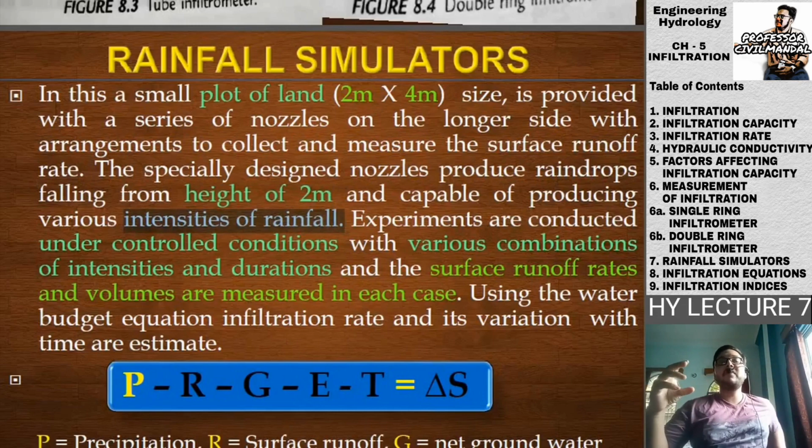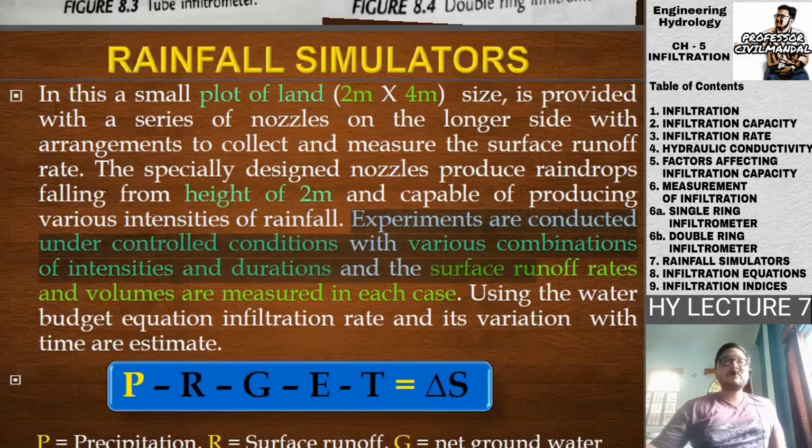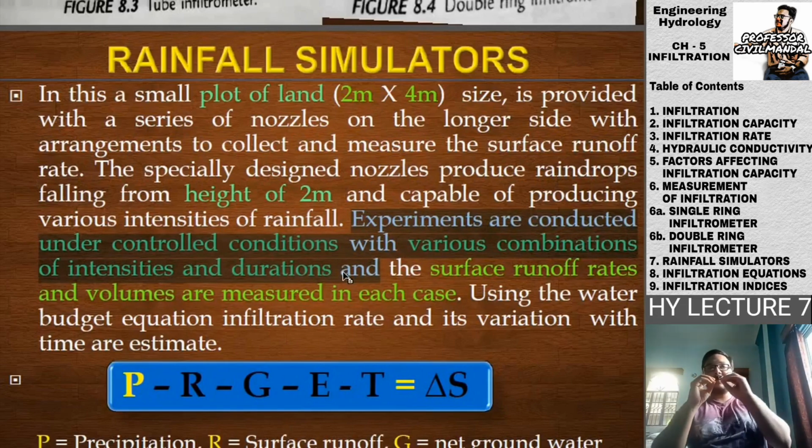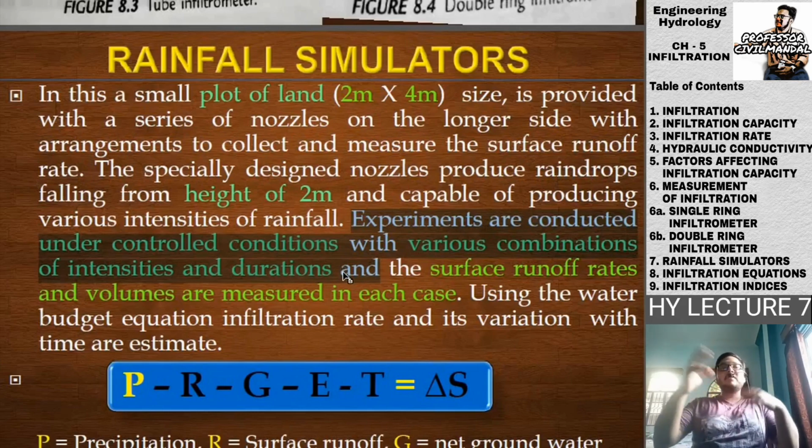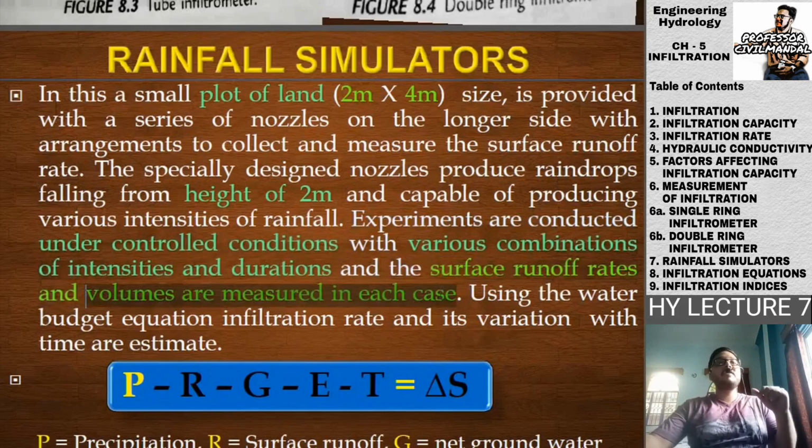And you can produce different intensities of rainfall. If you want to take observations for various other intensities of rainfall, you can do that by changing the intensity of that particular nozzle. And experiments are conducted under controlled conditions with various combinations of intensities and durations. Suppose there is one particular intensity and pattern of rainfall, and then you change the combination, increasing the intensity and also the durations, and you will get different sets of observations, and the surface runoff rates and volumes are measured in each case.